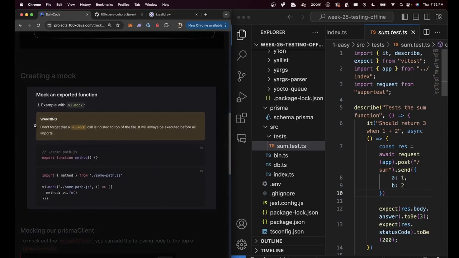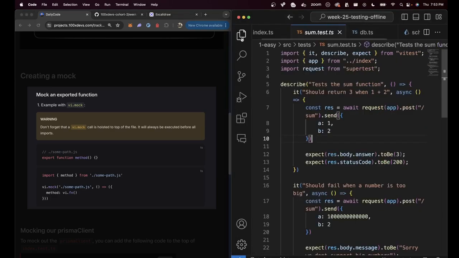But if you look at it, what does it say? It says, okay, if there is a file that you want to mock out, let's say there is a file that exports a function called method. In your test file, import the method and then simply call vi.mock with the thing that you want to mock and the method name you want to mock. You don't even need to import it actually. All you have to do is vi.mock, where vi comes from the vitest library, the path to the file that you want to mock, and what it should return now.